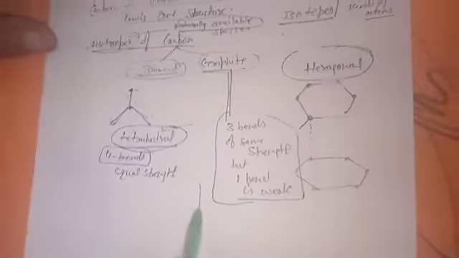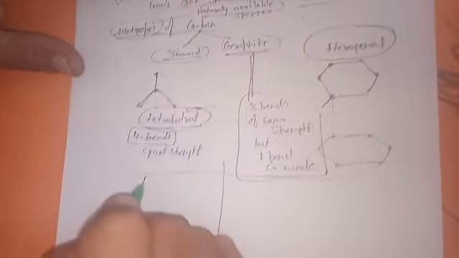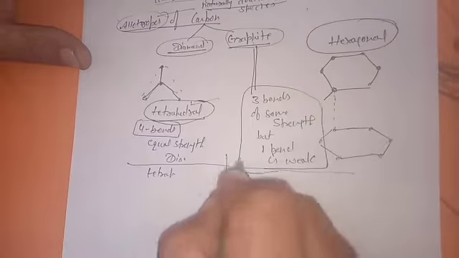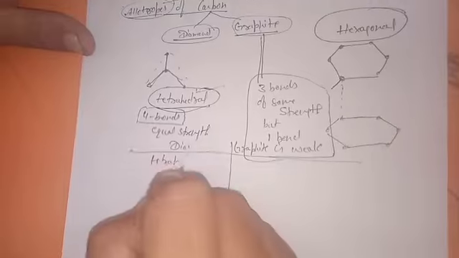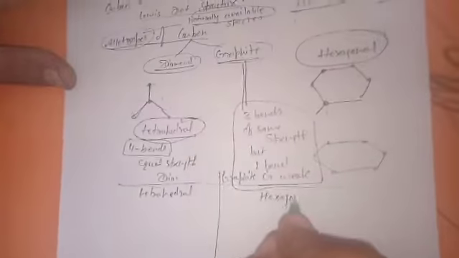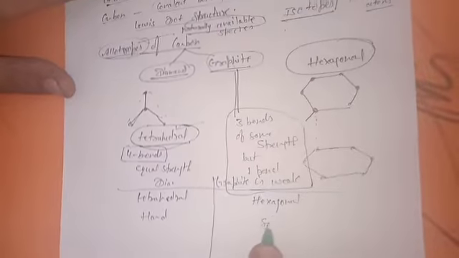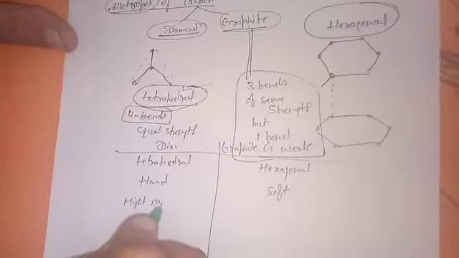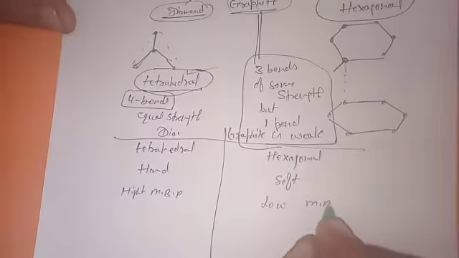The first difference is geometry. Diamond has tetrahedral geometry, and graphite has hexagonal geometry. Diamond is quite hard; graphite is soft. Diamond has a high melting and boiling point; graphite has a low melting and boiling point.